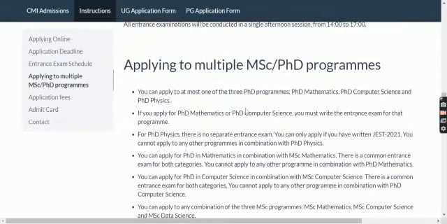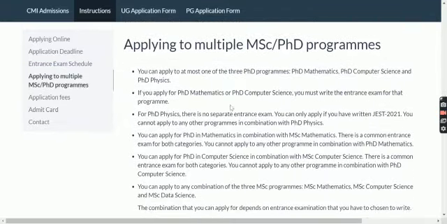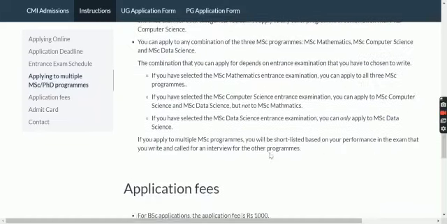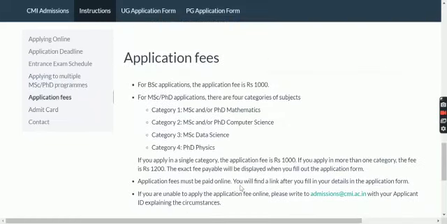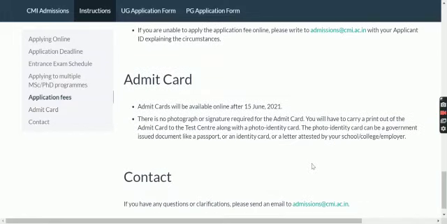So if you will be applying for multiple programs, how you're gonna apply, that is written over here. So these are for the application fees. As said earlier, if you're applying for B.Sc., then you have to pay 1000 rupees, and for the rest you have to pay. Just take it as an example. If you are applying in a single category, the application fee is 1000 rupees. If you're applying in more than one category, then the fee is 1200 rupees. So you'll go down over here.